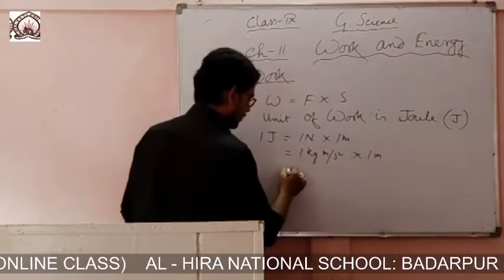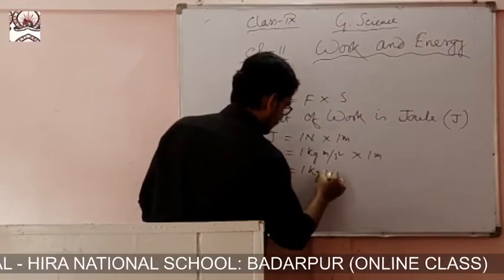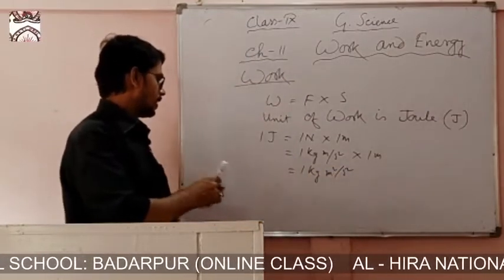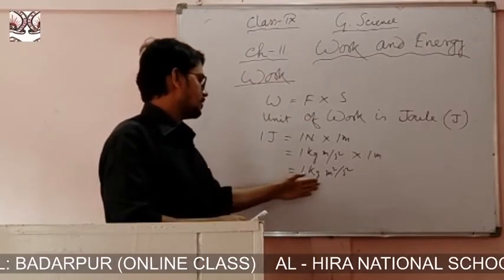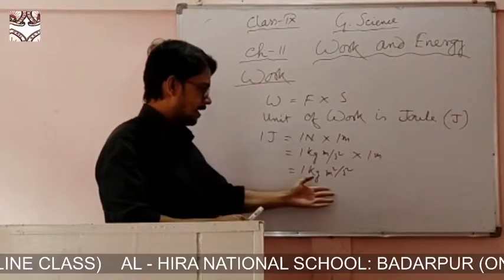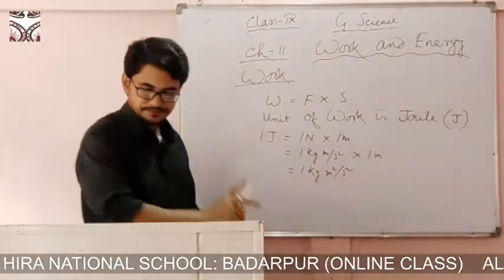Multiplying both, we get 1 kg meter square per second square. So 1 joule equals 1 kg meter square per second square. This is the expression.